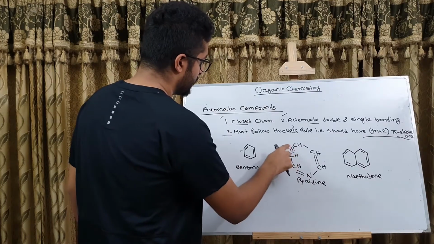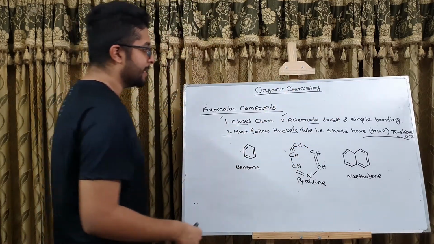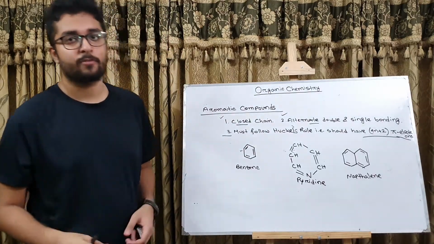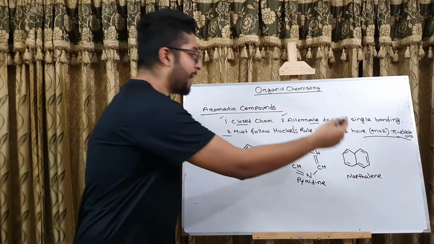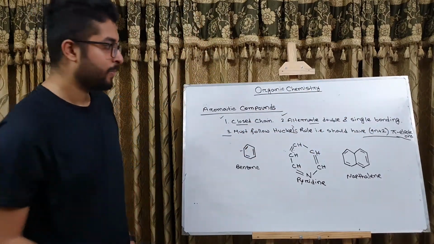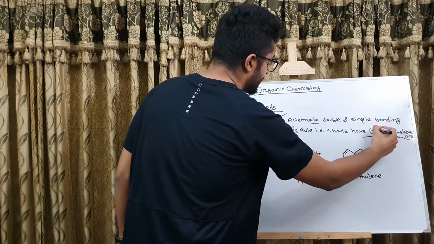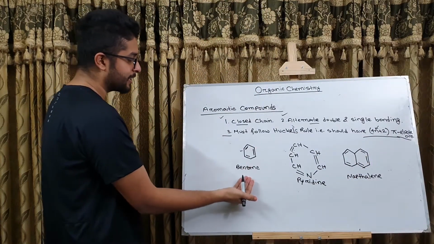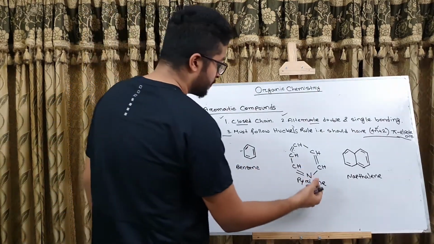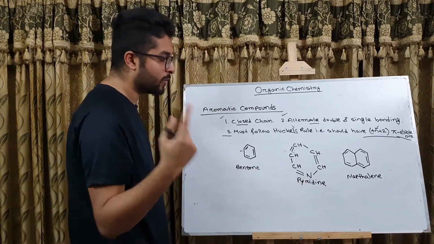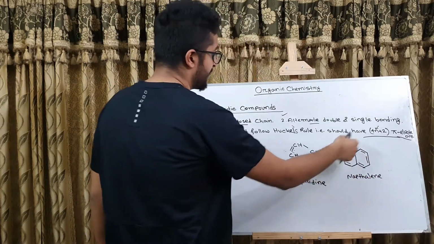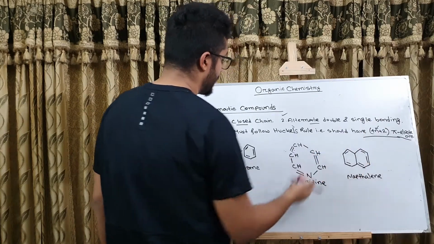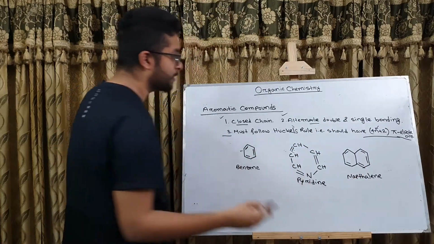pi. So what Hückel's rule says is, in case of a closed chain compound to be aromatic, it must have 4n plus 2 pi electrons in its structure. So this n here states the number of rings. In case of benzene, the number of rings is 1. In case of pyridine, the number of rings is also 1. But in case of naphthalene, the number of rings is 2. So this n for naphthalene would be 2, whereas the n for benzene and pyridine would be 1.